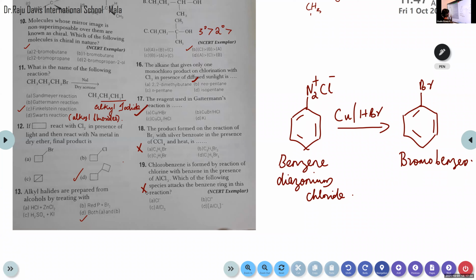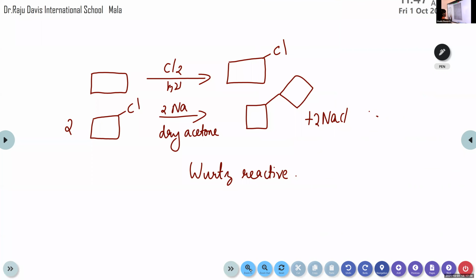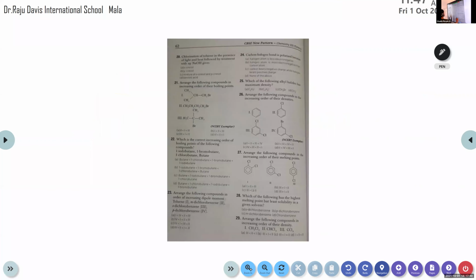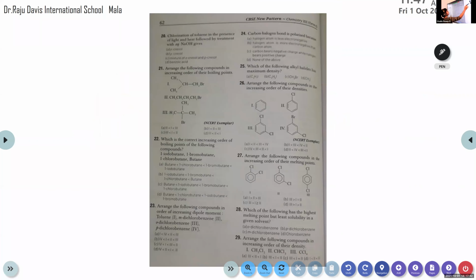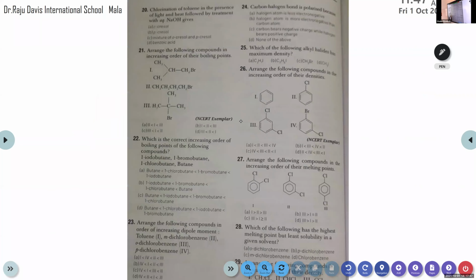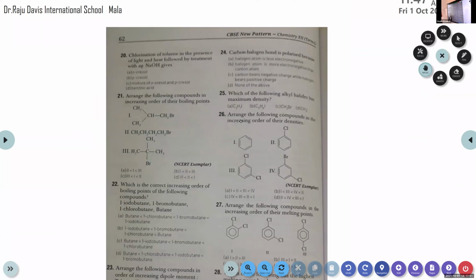Yes. Question number 20. Chlorination of toluene in the presence of light and heat followed by treatment with aqueous sodium hydroxide gives. Option A, orthocresol. Option B, paracresol.